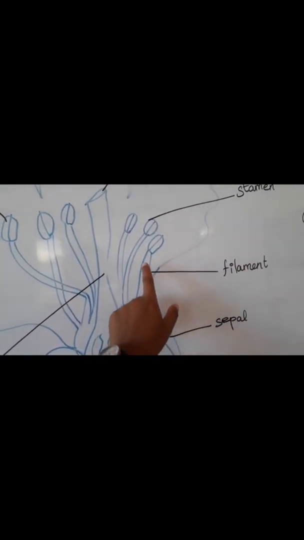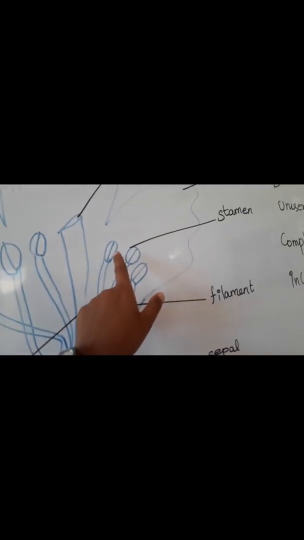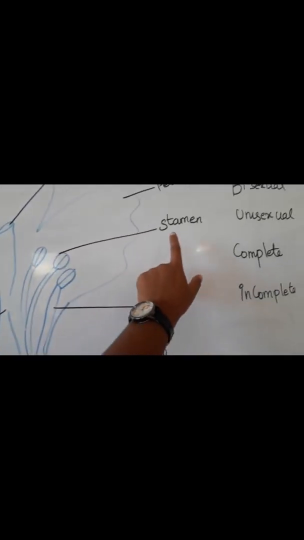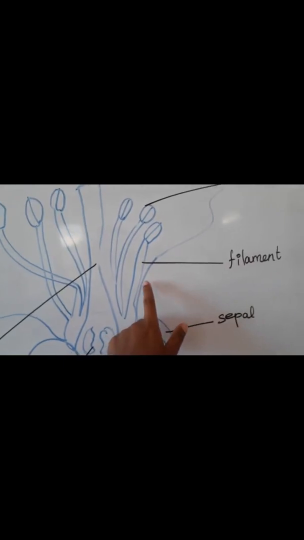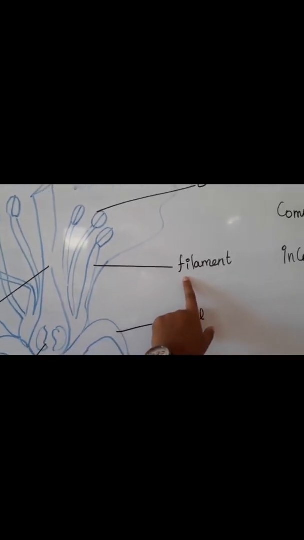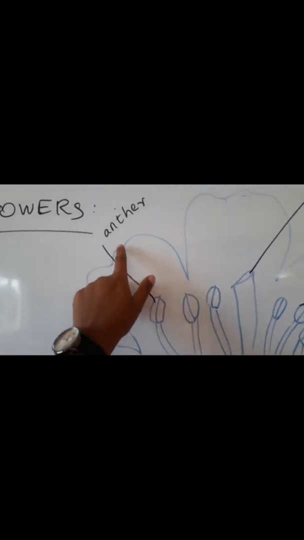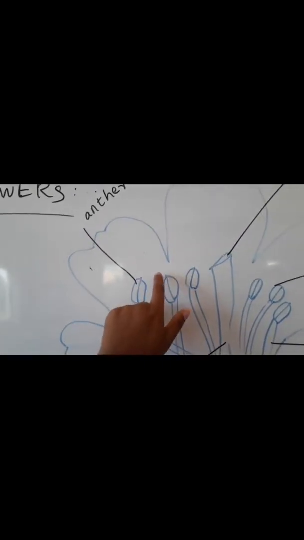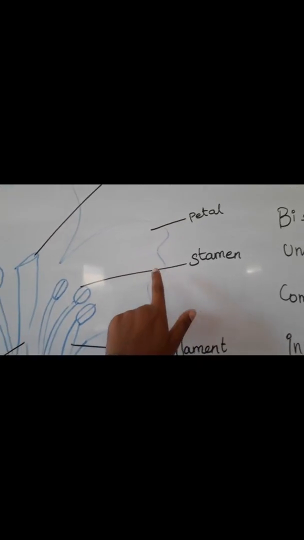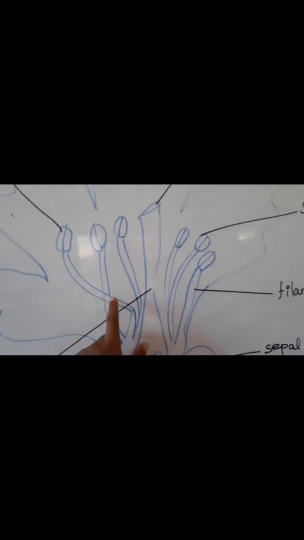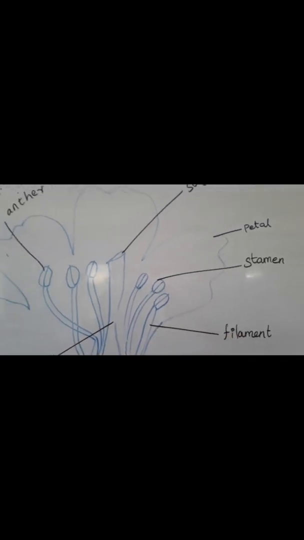Then these are all the pollen grains, and the stamen is the male part. The stem is called the filament. Then on the right side, the part holding the pollen grains is called the anther. So this is the male reproductive part, and the pistil is the female reproductive part. The tube is called the filament.